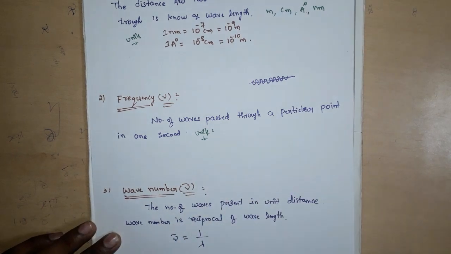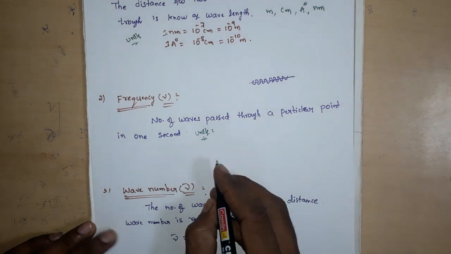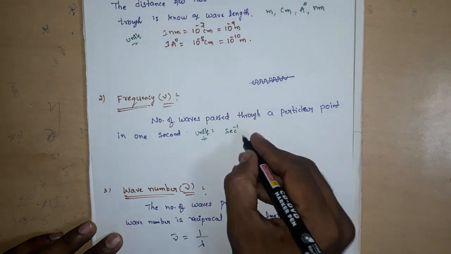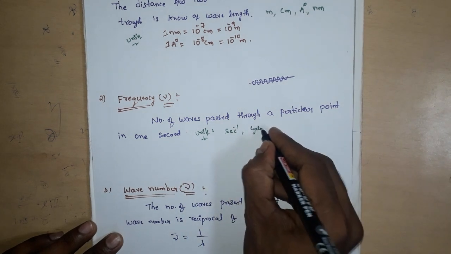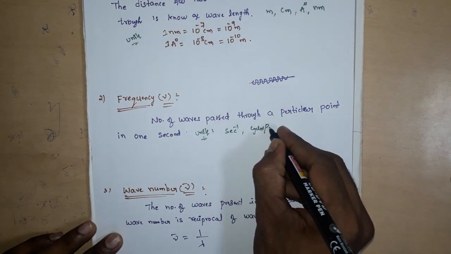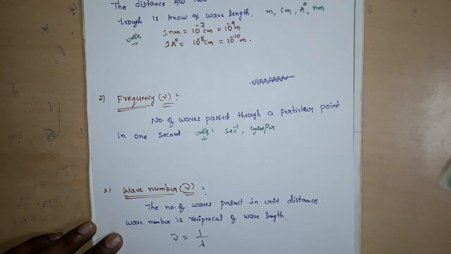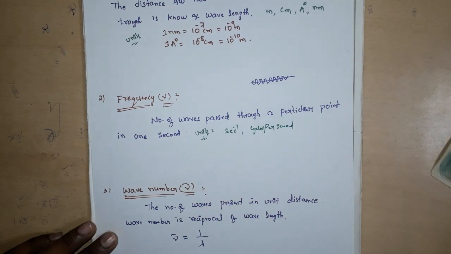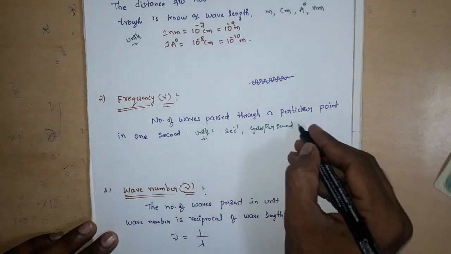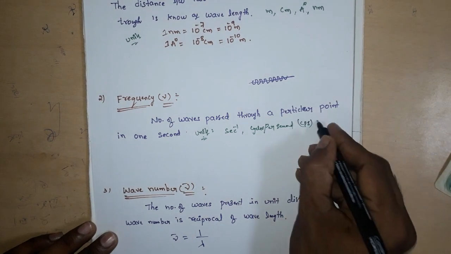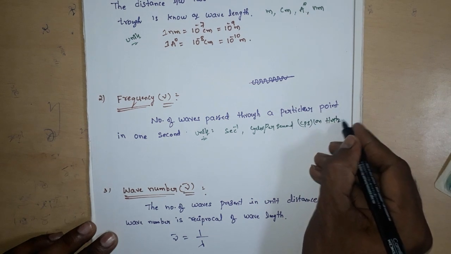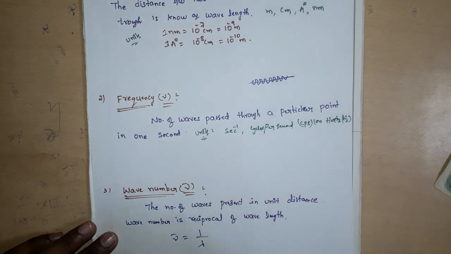The SI unit is second inverse. It can also be cycles per second, simply CPS, or Hertz, Hz.